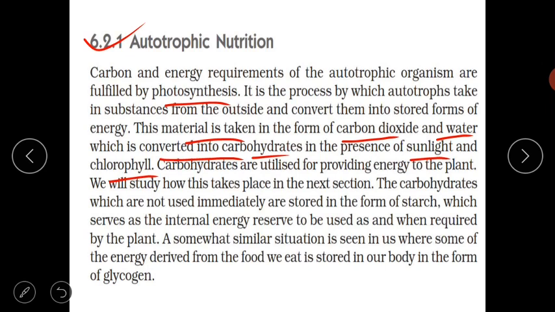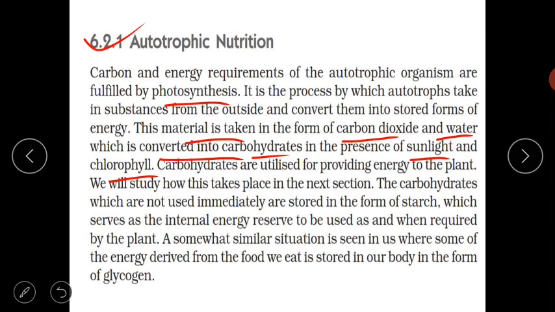The plants, as well as animals who are dependent on plants, get energy from the product of photosynthesis. Carbon dioxide and water are required to make carbohydrate in the process of photosynthesis, which requires sunlight and chlorophyll.